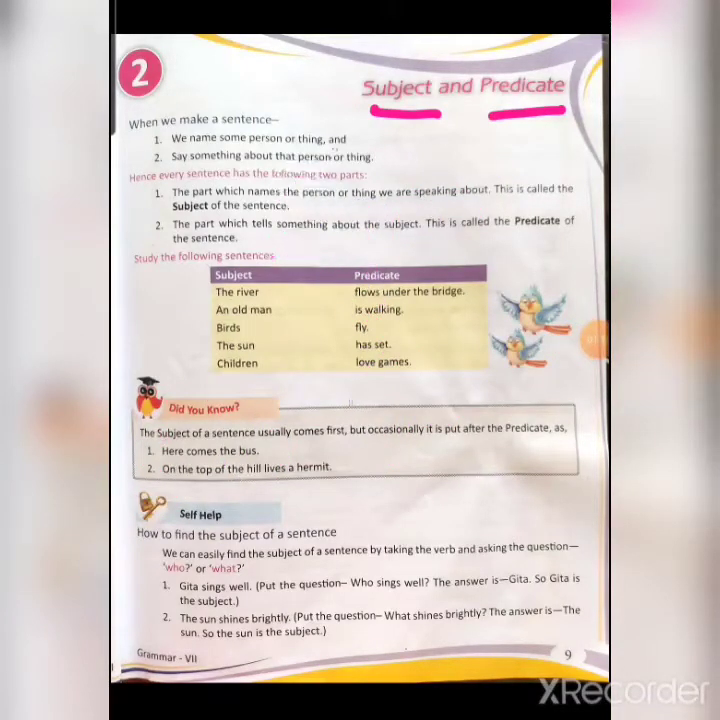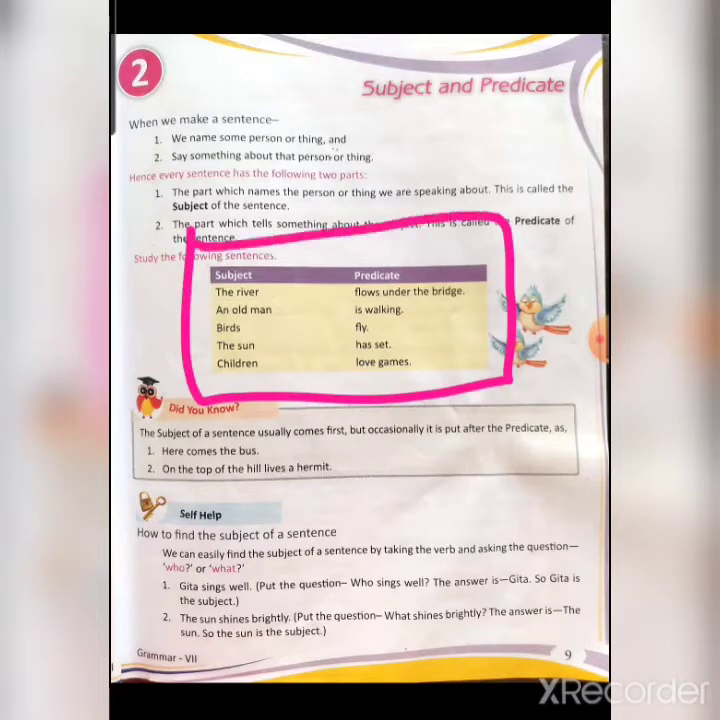Now, the part which names the person or thing we are speaking about is called the subject. Beta, the part of the sentence which takes the name of the person or thing is called the subject, and the part which tells something about the subject is known as the predicate. Let us understand this with the help of an example. We will study this yellow box. First, subject and predicate. In the first column subjects are given and in the second column predicates are given.